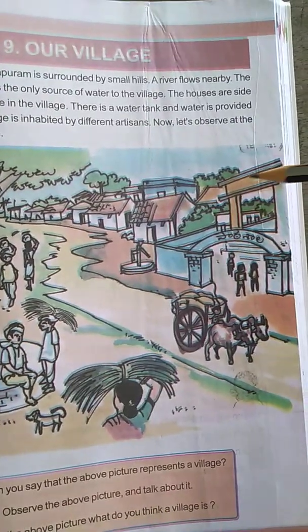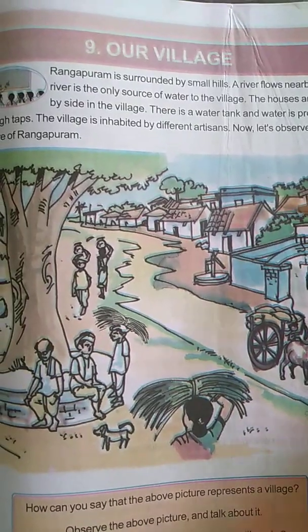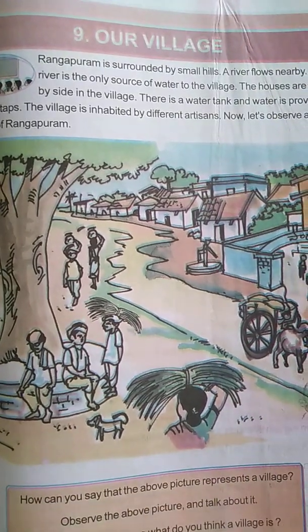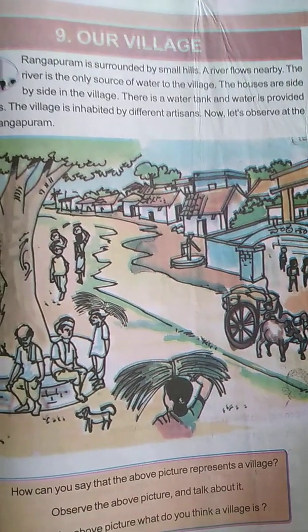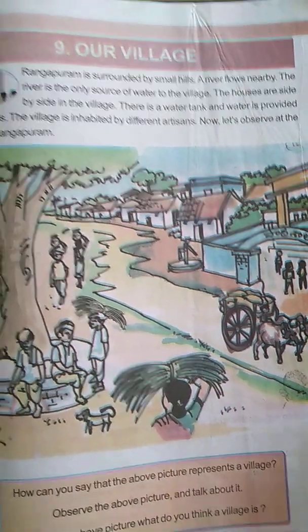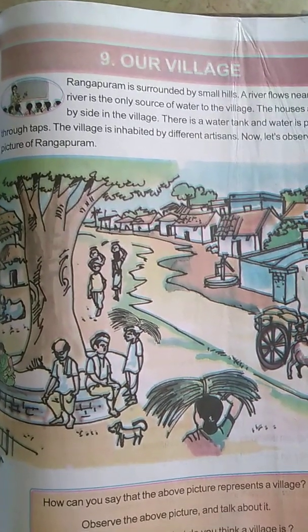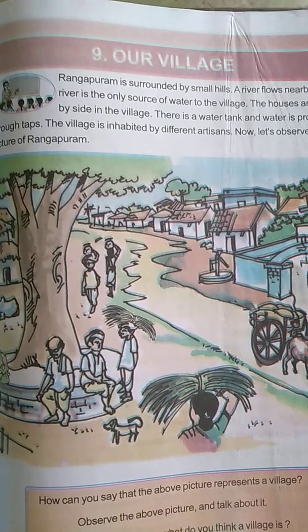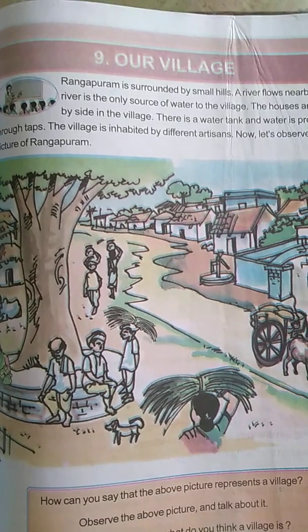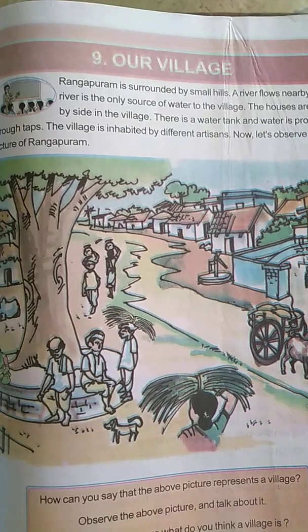Okay. The houses are side by side in the village. Now see in this picture how these houses are side by side. Side by side these houses are pakka houses. So like that, the houses are side by side in the village. There is a water tank and water is provided through taps. See, in this village they have one water tank through which the water is supplied to the houses. Through what? Through the taps. Okay. The village is inhabited by different artisans.